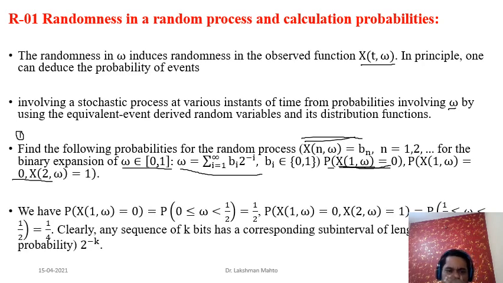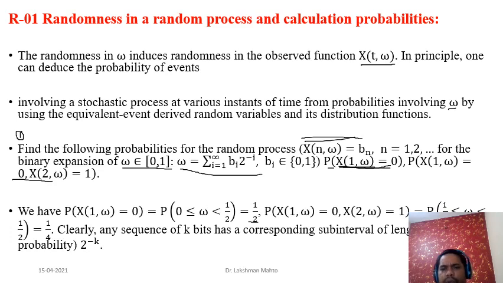So the first one is very simple to calculate. If we take time n equal to 1 and the value equal to 0, it simply signifies that omega will take value between 0 and 1 by 2, and we know that omega we have taken from this interval uniformly. So that is directly related with area, or simply we can relate it with the length of the interval. So the length of the interval is 1 by 2.